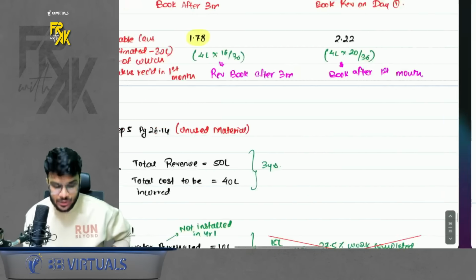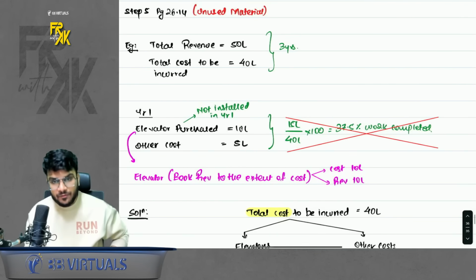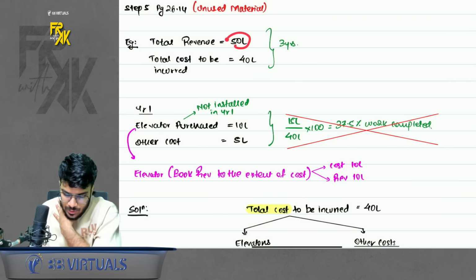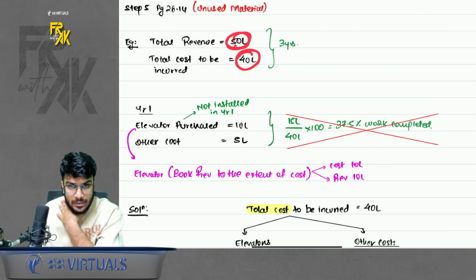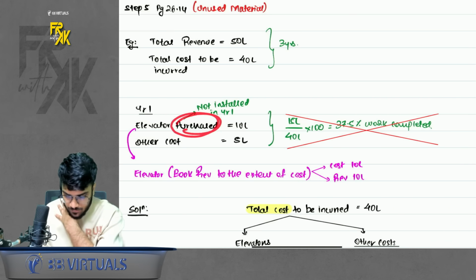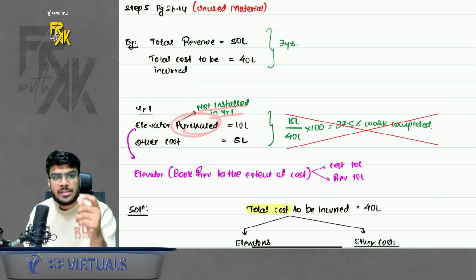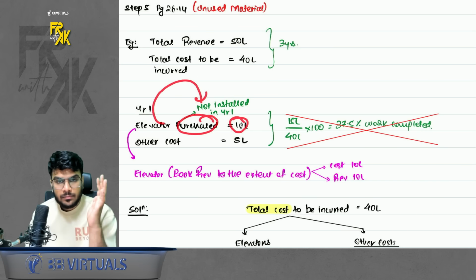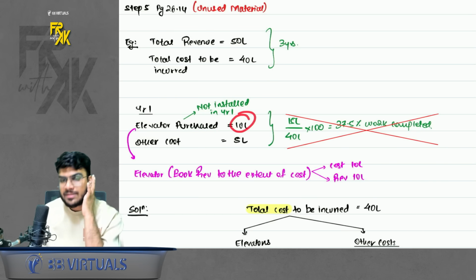One more concept, illustration number 65 you can see. Now before that we will see the concept of unused material. So what happens is, sometimes let's say you have a revenue of 50, you have a cost of 40 lakhs. Contract of 3 years. Sometimes you incur a cost which does not depict the stage of completion. For example, you purchase an elevator, but you don't install it. So you should not say that this much work is completed.